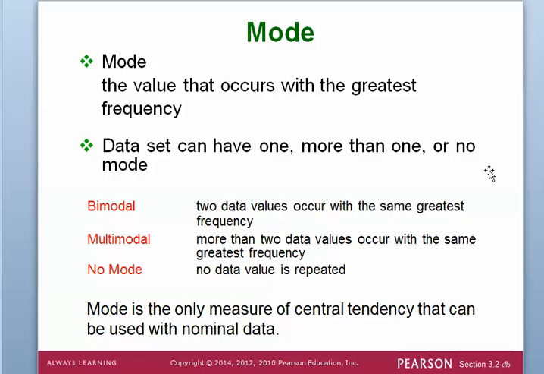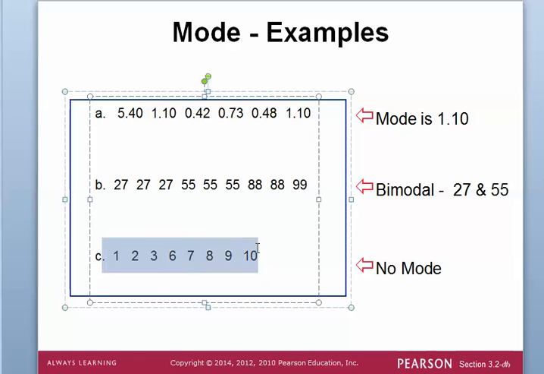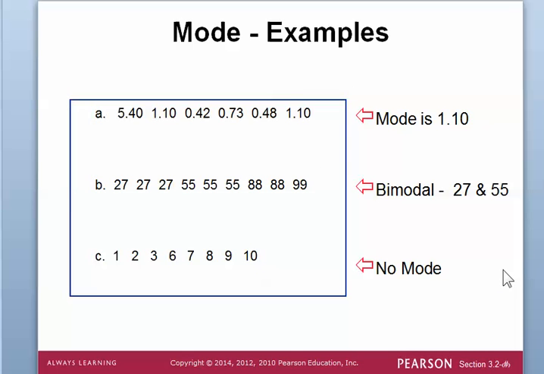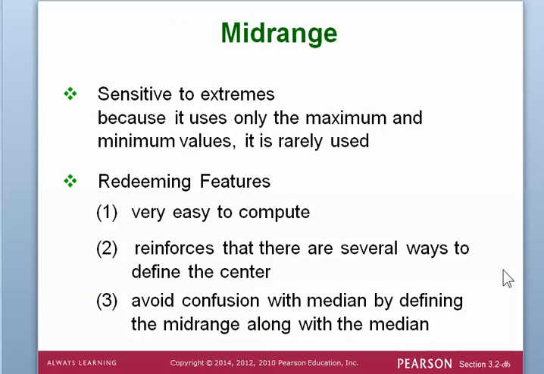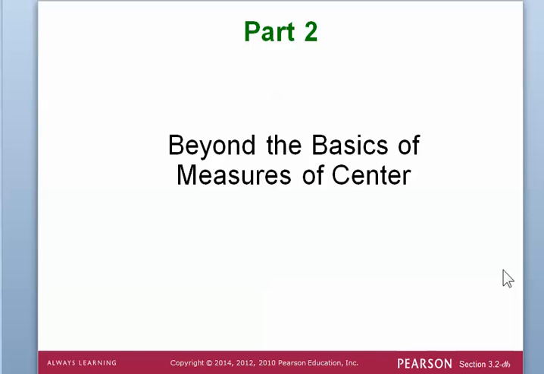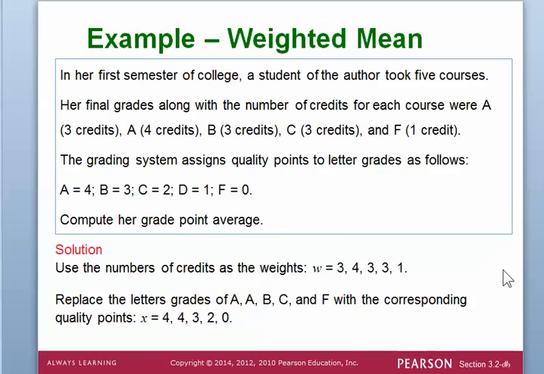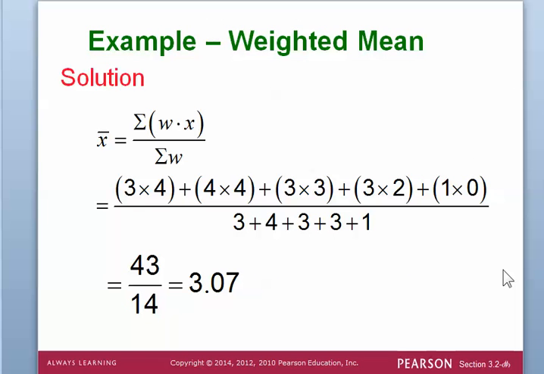Mode, again, is a measure of center we've talked about before in previous classes. You've probably heard about it. It's the most frequently occurring data value, but there may not ever be a frequently occurring data value, so there could be no mode. And here's an example where there's no mode. Anyhow, it's going to talk about those measures of center. It's going to give you some rules. These PowerPoints are very good. They show you how to do the basics, and they review for you what you read.